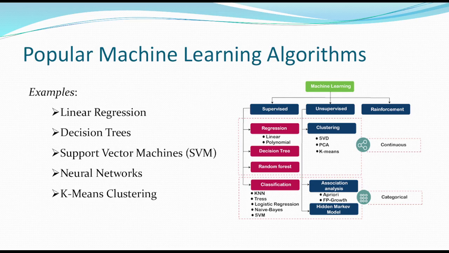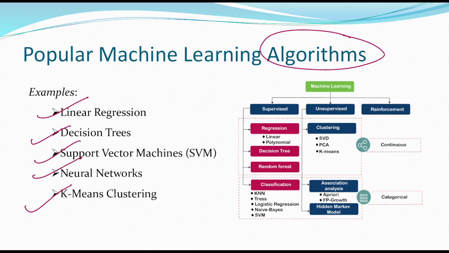Now let us see what are some popular machine learning algorithms here. So for example, linear regression, decision tree, support vector machine, neural network, k-means clustering. So these are some popular machine learning algorithms, and this is also divided into three parts: supervised, unsupervised, and reinforcement learning, as we have seen in the previous discussion.